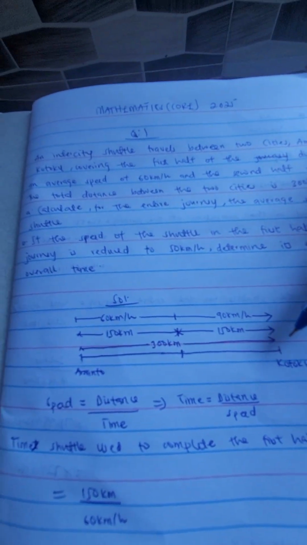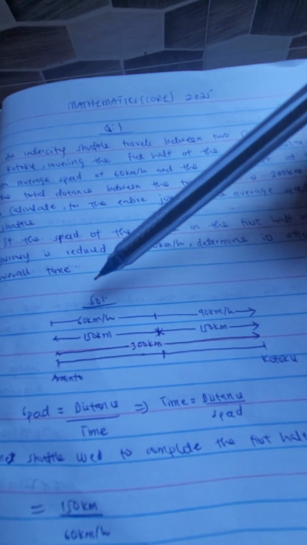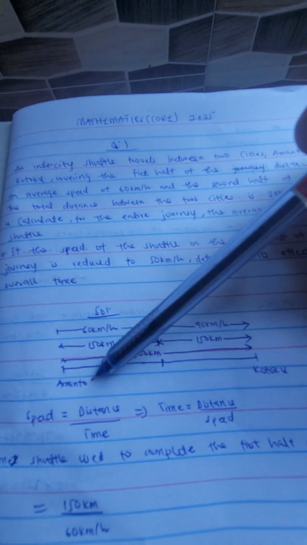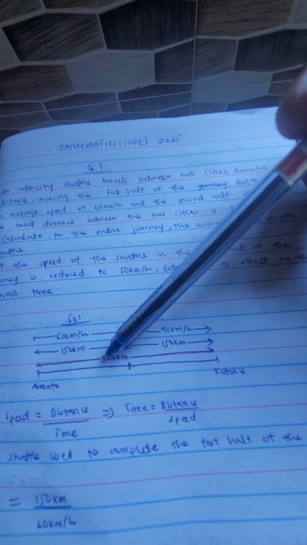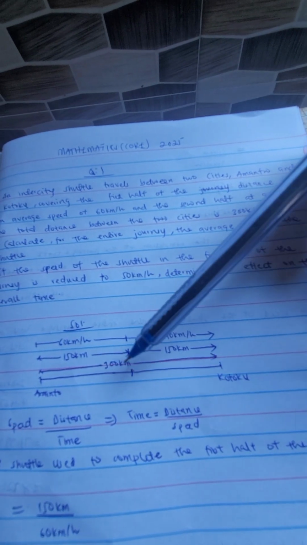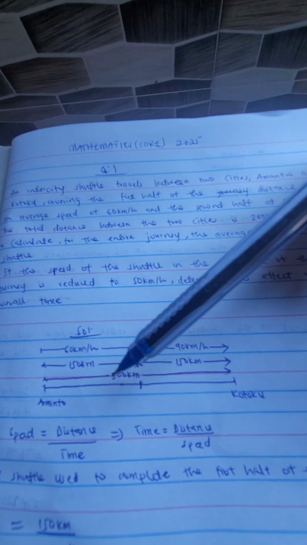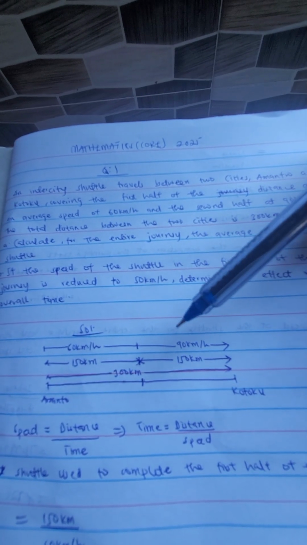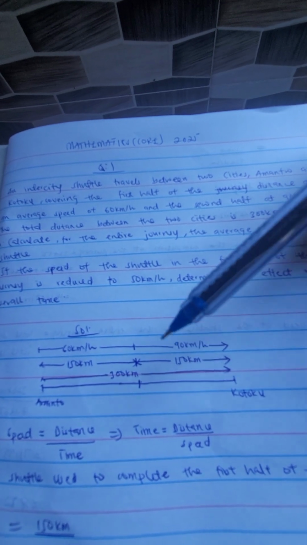Now, how do we solve this question? First of all, I try to sketch something. Now, we are told the total distance between the two cities, Amanfro and Kotoku, is 300 kilometers. We are also told that for the first half of the journey, the shuttle used an average speed of 60 kilometers per hour, and the second half of the journey, 90 kilometers per hour.